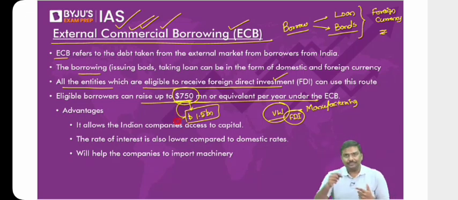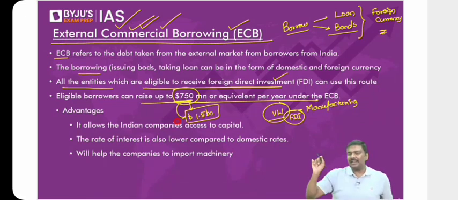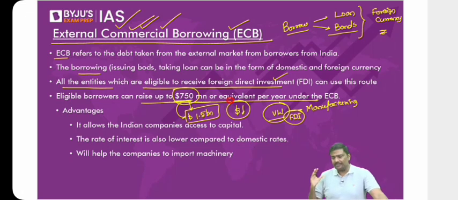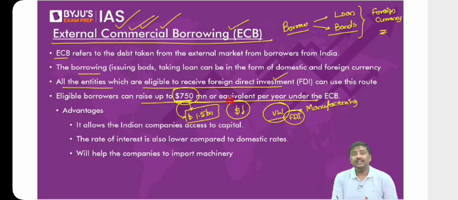Now, why has RBI done it? Let me ask you a very simple question. If you are allowed to borrow up to 1.5 billion, you will borrow more from the external market and bring dollars into India. Is it okay? Dollar inflow into India will increase. Any problem with this? Now, please remember this particular point. We wanted to attract more and more dollars into India.